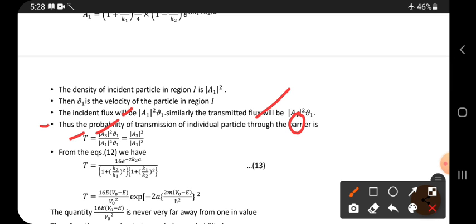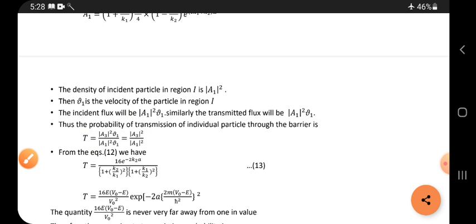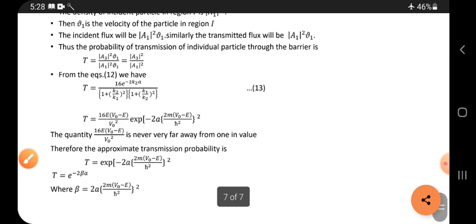So transmitted flux by incident flux is called transmission probability, and v1 gets cancelled. Then the amplitude squared means density in region 3 by density in region 1, which is also called the transmission probability.